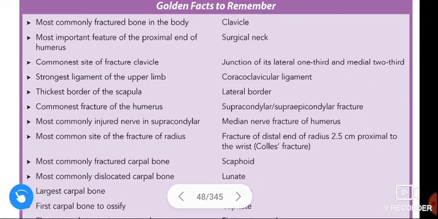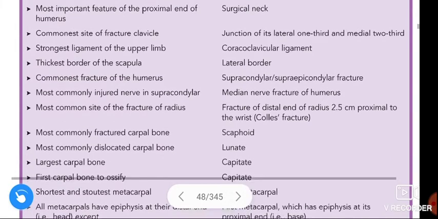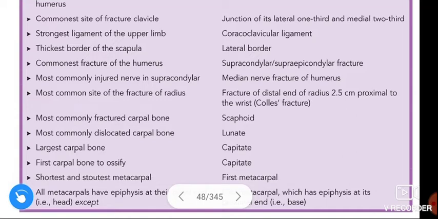Next, strongest ligament of the upper limb, that is coracoclavicular ligament. And thickest border of the scapula, it is the lateral border. And the commonest fracture of the humerus is supracondylar or supraepicondylar fracture.